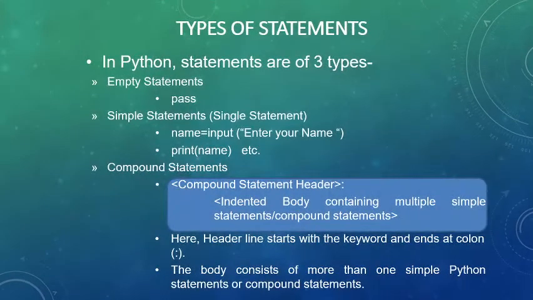In this presentation, I am going to tell you that in Python there are three types of statements: empty statements, simple statements, and compound statements. Empty statements are those in which we use the keyword pass when the program does nothing but the syntax requires a statement, so we use the pass statement. Simple statements are single line statements, whereas compound statements are those in which there are multiple statements, with a colon sign at the end of the header line.